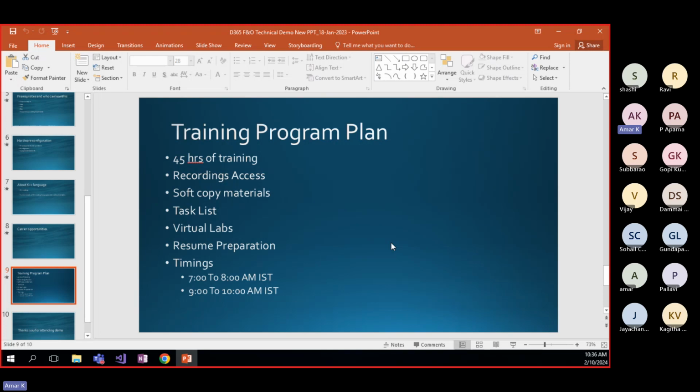If you are able to complete those task lists, you can easily crack the interview, even with 4+ years of experience. And virtual labs, every Saturday we have a virtual lab. In that lab you will share your screen and discuss the errors you have got, or any other topic-related issues, purely discussions about the subject. Resume preparation we'll do later, at the end of the course.